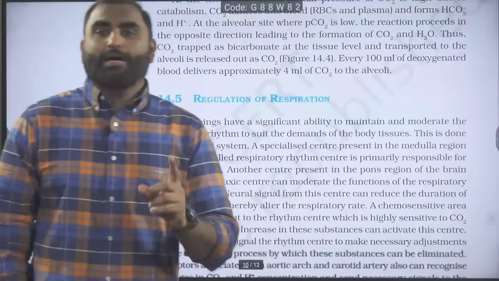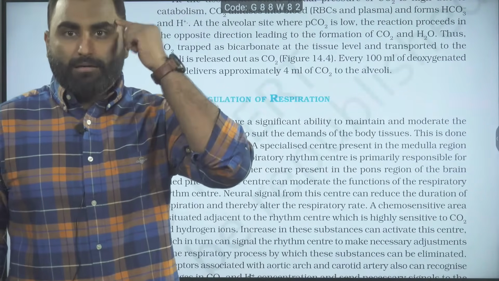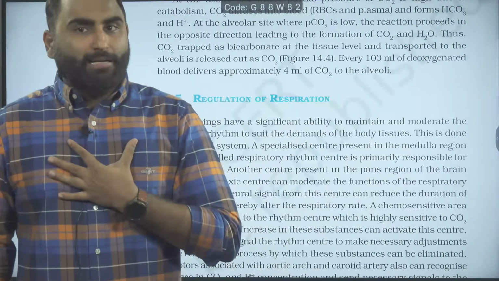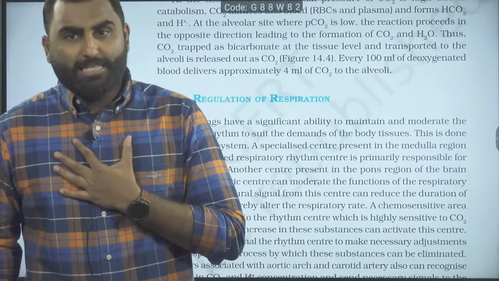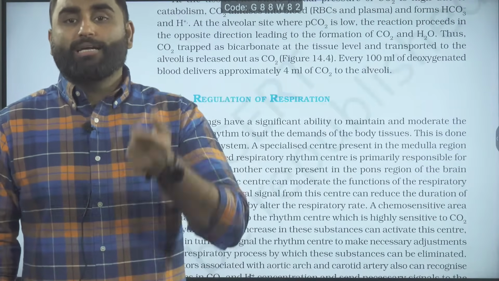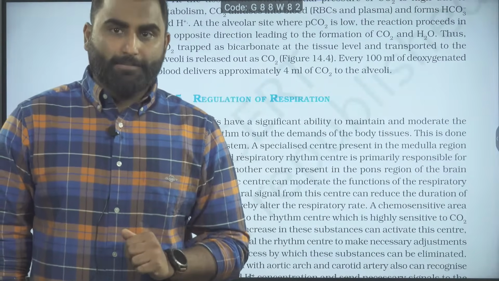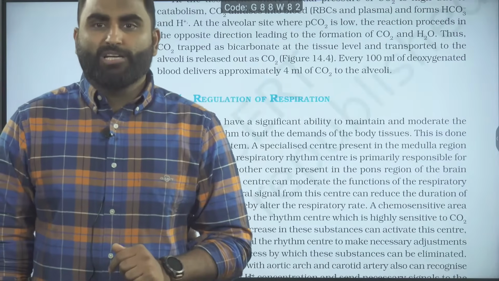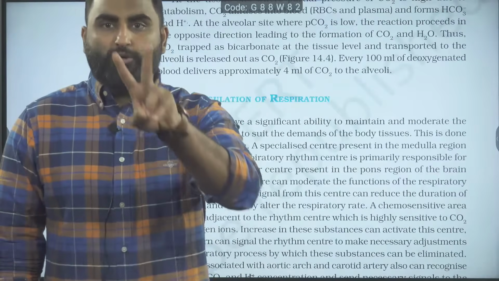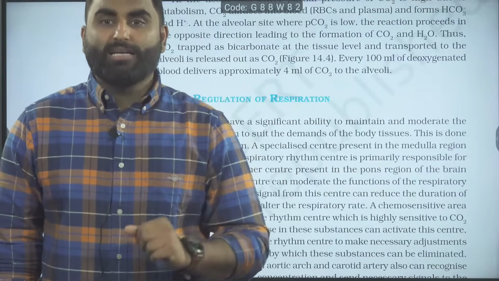Regulation of respiration is done by the medulla, the rhythm center, that is the boss. It has the neuron groups which send signals to your respiratory muscles, diaphragm and intercostal muscles. Then we have the pneumotaxic center in the pons, which helps to reduce the inspiration duration. So when you reduce the inspiration duration, is your breathing rate increasing or decreasing? Something you were doing in 2 hours, now I am telling you to do in 1 hour. Is your speed increasing or decreasing?